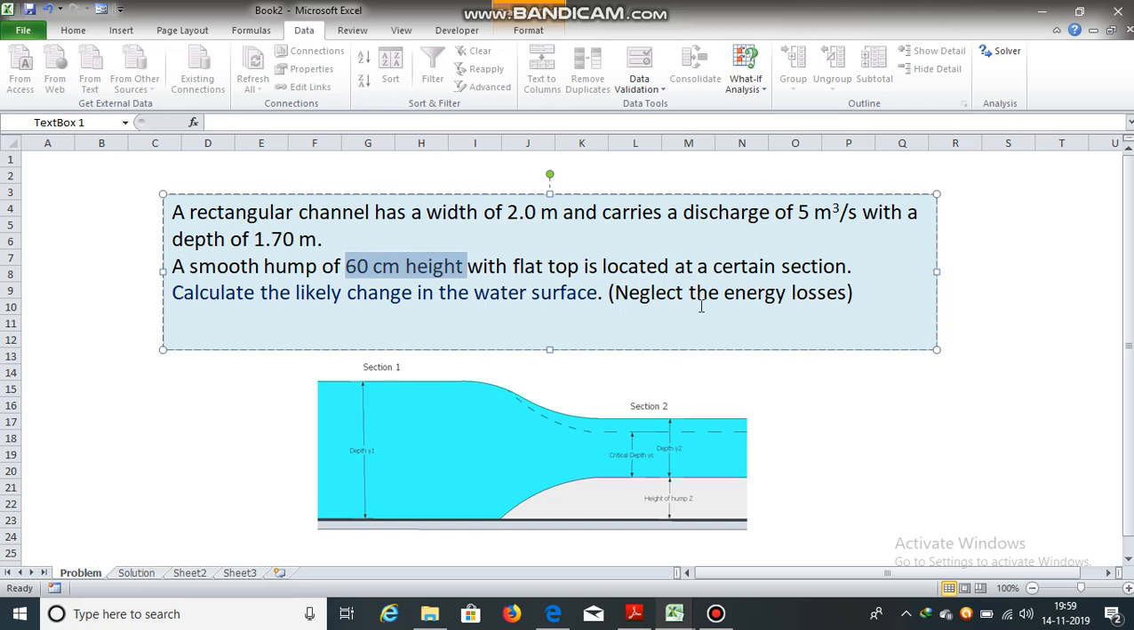Neglect the energy losses. This is similar to the previous problem. The only change in this problem is the height of this hump. It is 60 centimeters. In the previous problem, it was 10 centimeters. We have to calculate the change in the water surface due to this hump of 60 centimeters height.